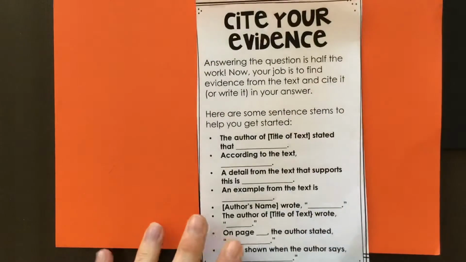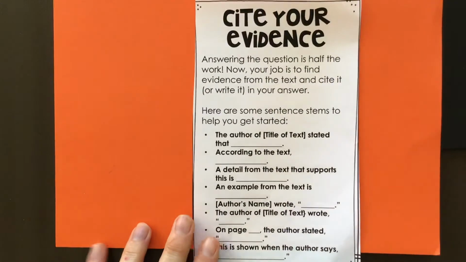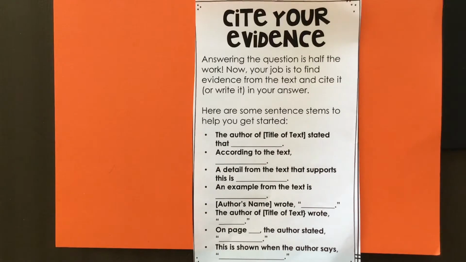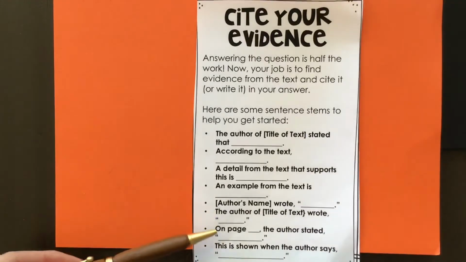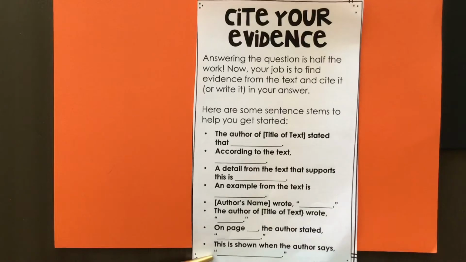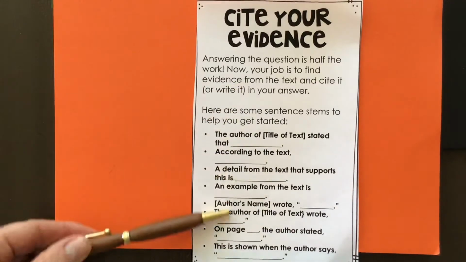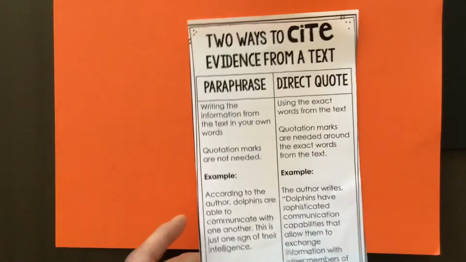C, cite your evidence. Show me the evidence. Lift those lines from the text. Here are some sentence stems to get you started. So you could say the author stated, according to the text, a detail from the text. An example is, on page 7, the author states, this is shown when the author says. So here are some examples to help you cite your text evidence to back up what you're saying. That's the proof to support your answer.